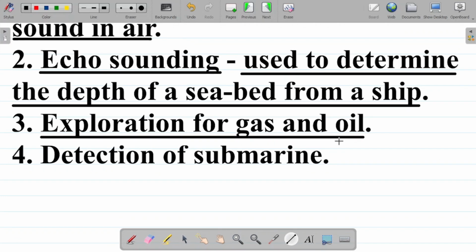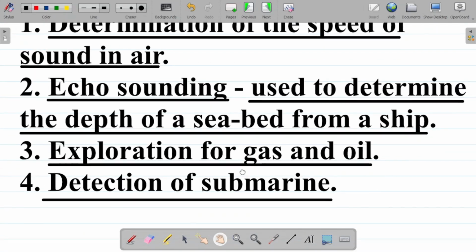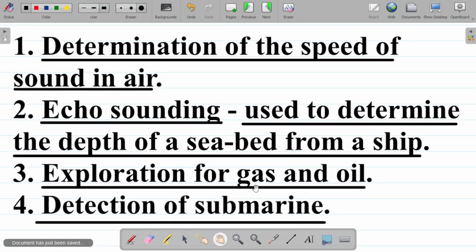And then the last thing we can use an echo for is to detect the presence of submarines. You know that submarines are usually immersed in water and you may not be able to see them, but you can use the concept of echo to detect the presence of a submarine in any region in a sea. You can do your own research about how this works practically, but you could just note these